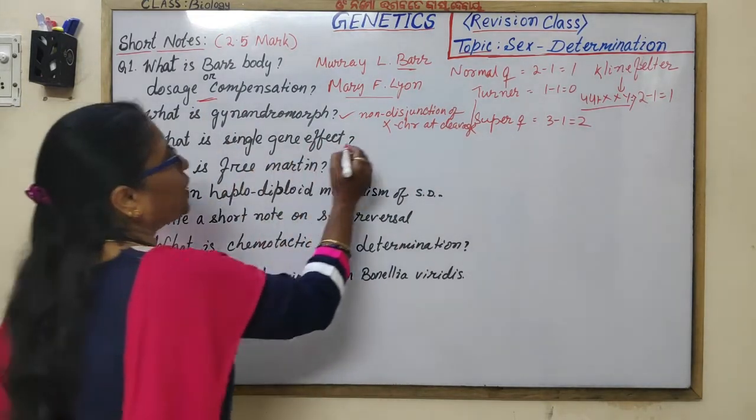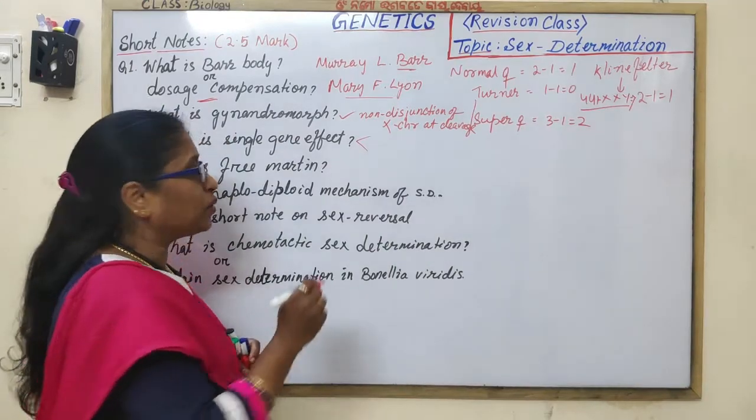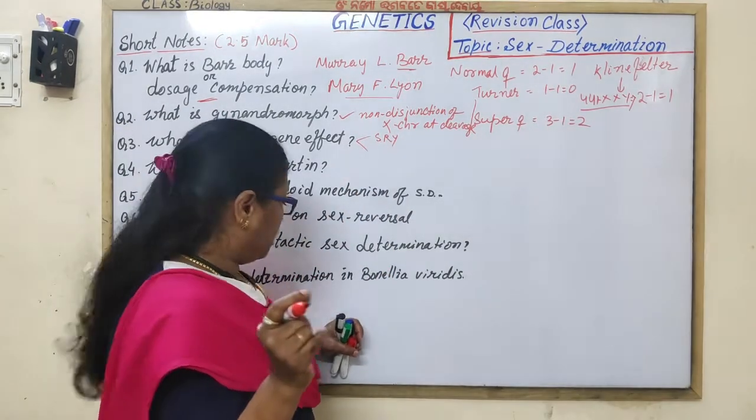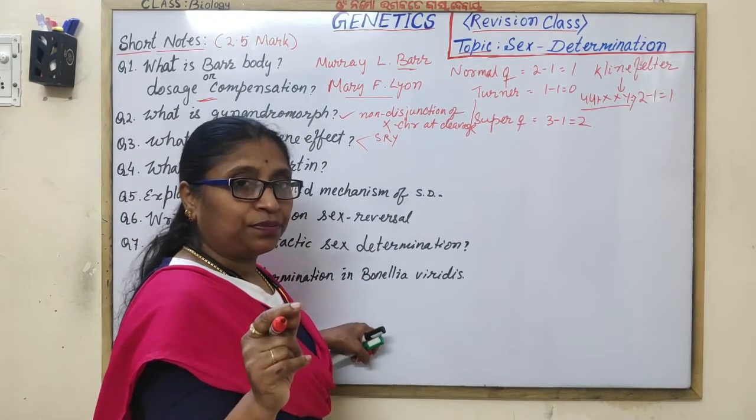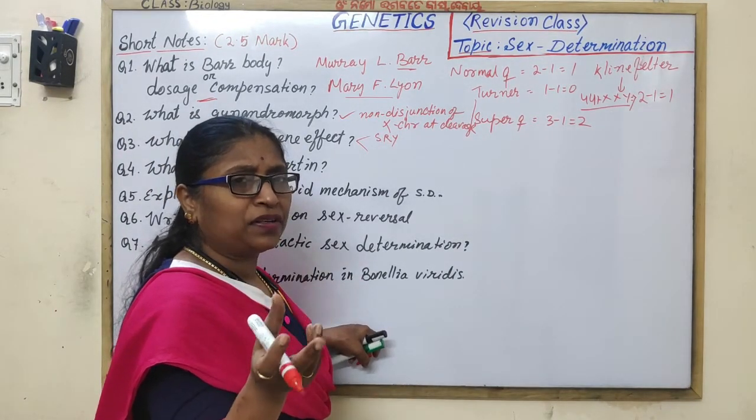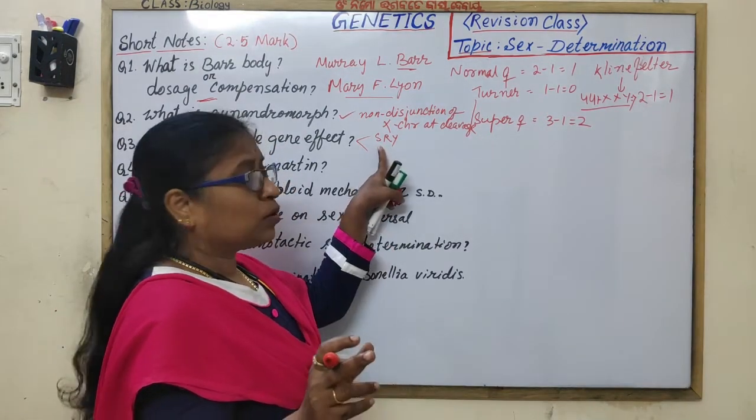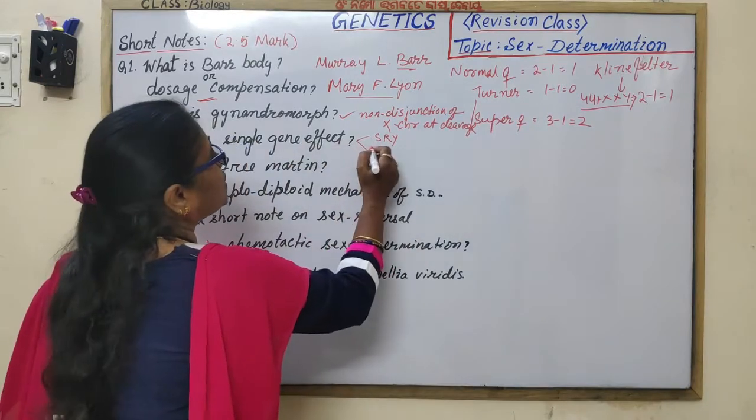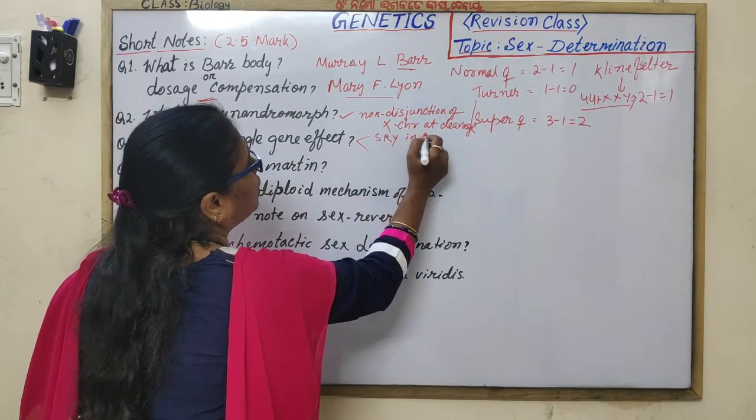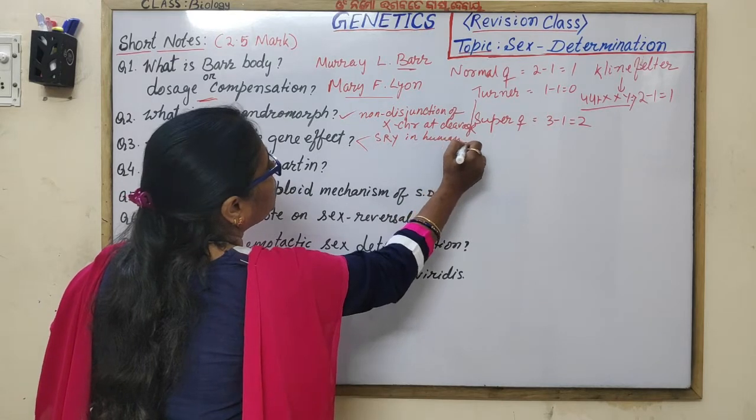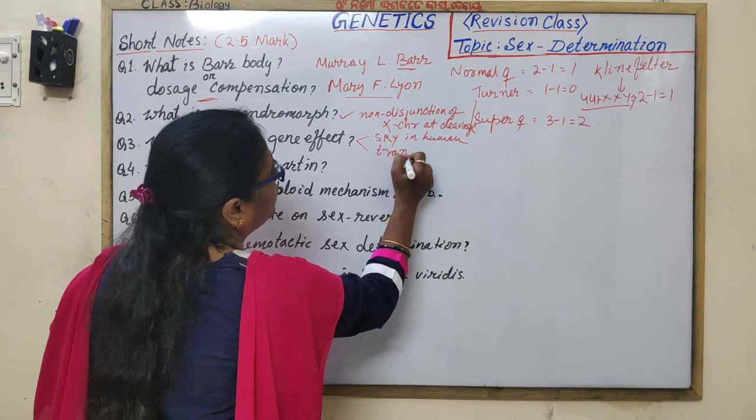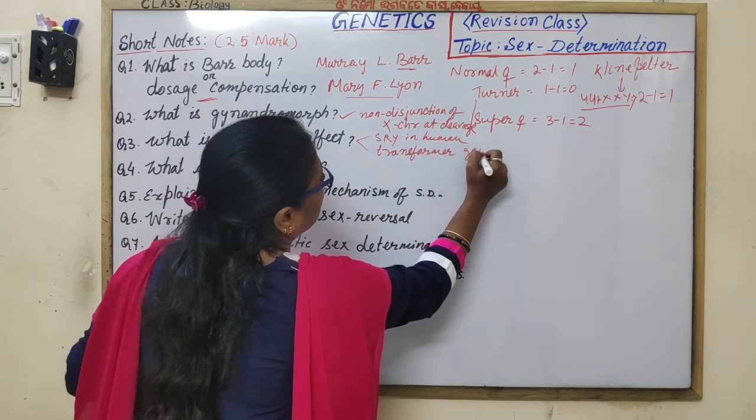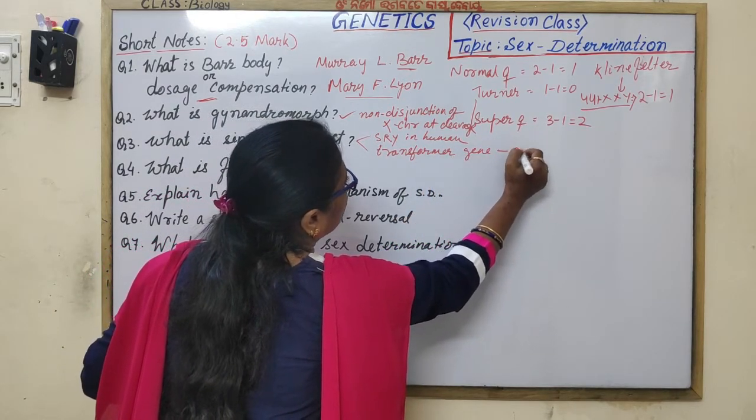What is the single gene effect? You have to mention in human and Drosophila, that is the Sry gene, that how the single gene determines the sex of the individual. Even though the chromosomal complement is normal female, the sex is changed. In case of the Sry gene in human, and the transformer gene in case of Drosophila, you have to mention. Transformer gene on the 3rd autosome in Drosophila melanogaster.